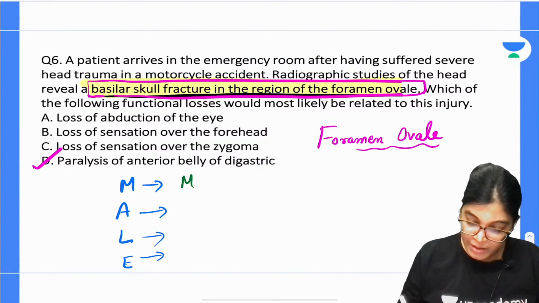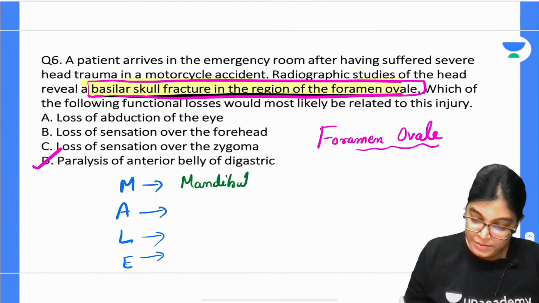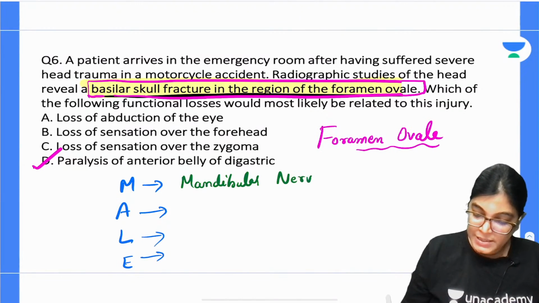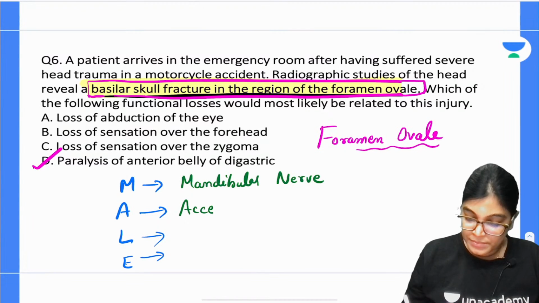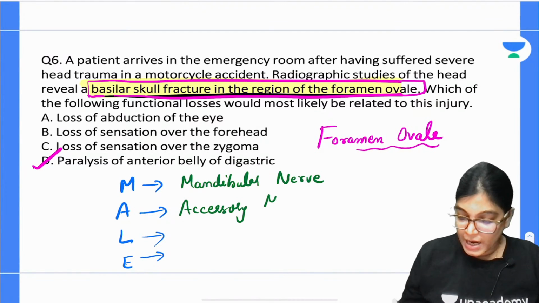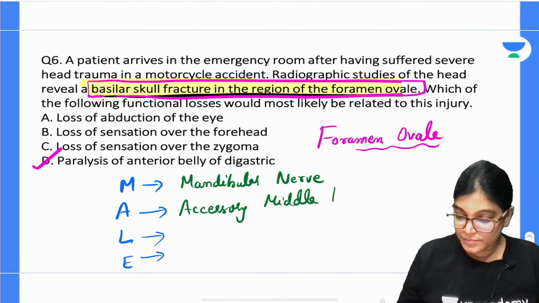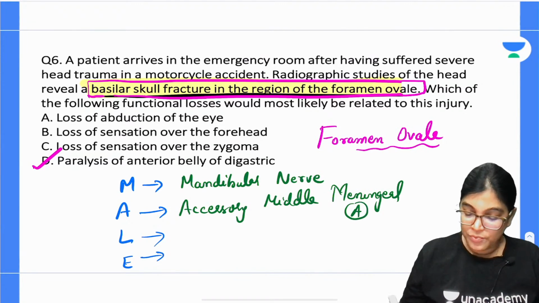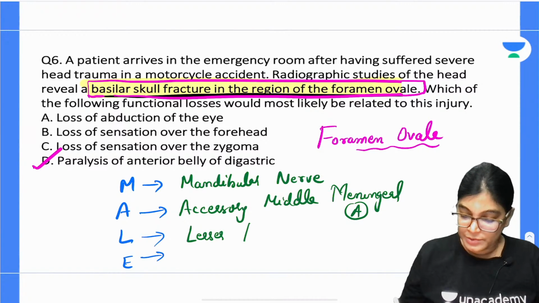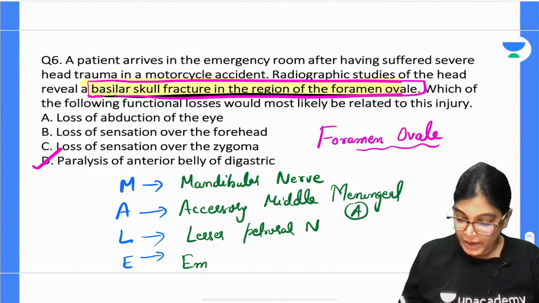M stands for mandibular nerve. A stands for accessory meningeal artery, middle meningeal artery. L for lesser petrosal nerve. E for emissary vein.